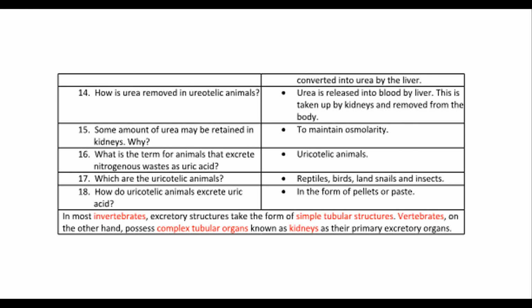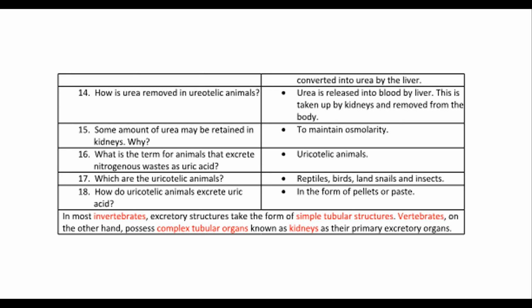14. How is urea removed in ureotelic animals? Urea is released into blood by the liver. This is taken up by the kidneys and removed from the body. 15. Some amount of urea may be retained in the kidneys. Why? To maintain osmolarity.